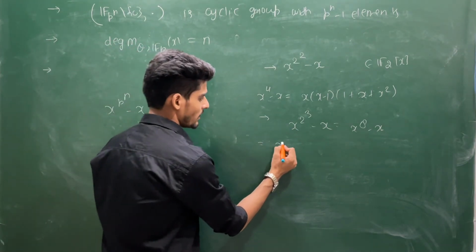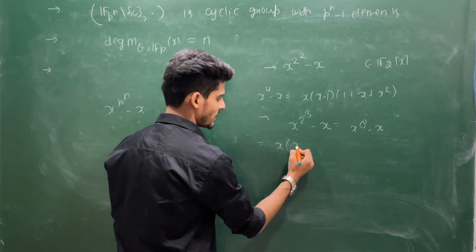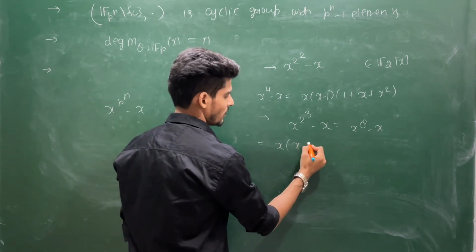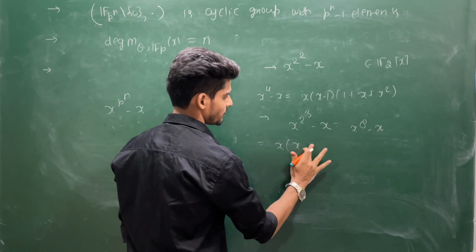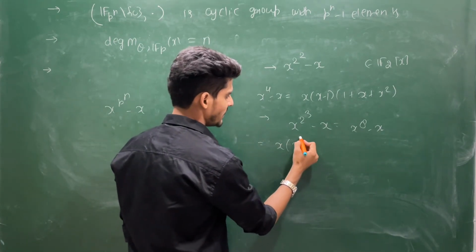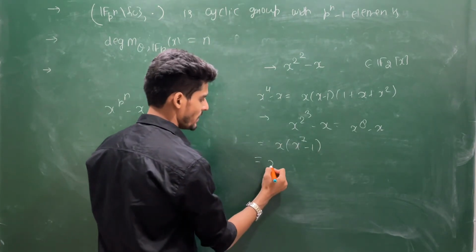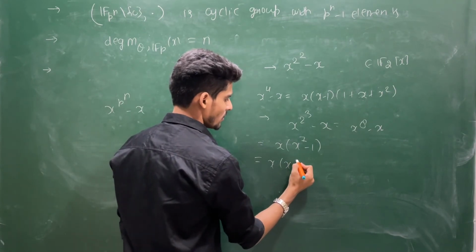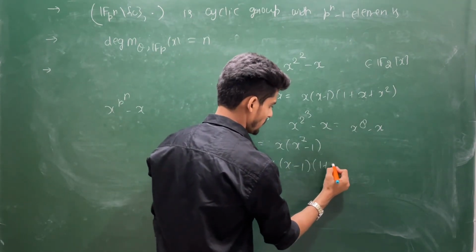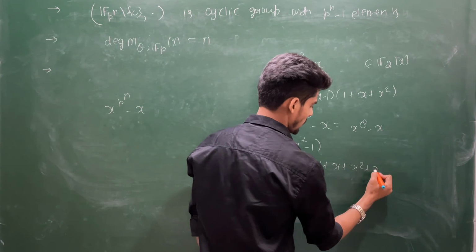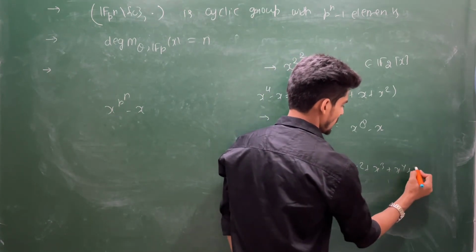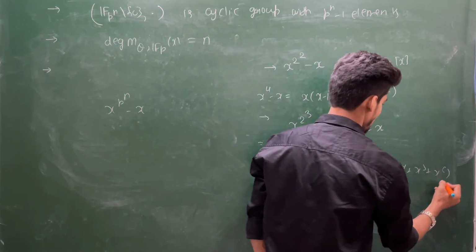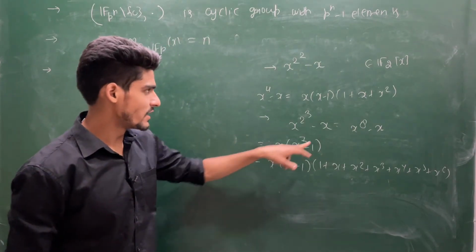And this will be x into x power 7 minus 1. This will be x into x power x minus 1. This is 1 plus x square plus x cube plus x4 plus x5 plus x power 6. See, this is irreducible over F3.